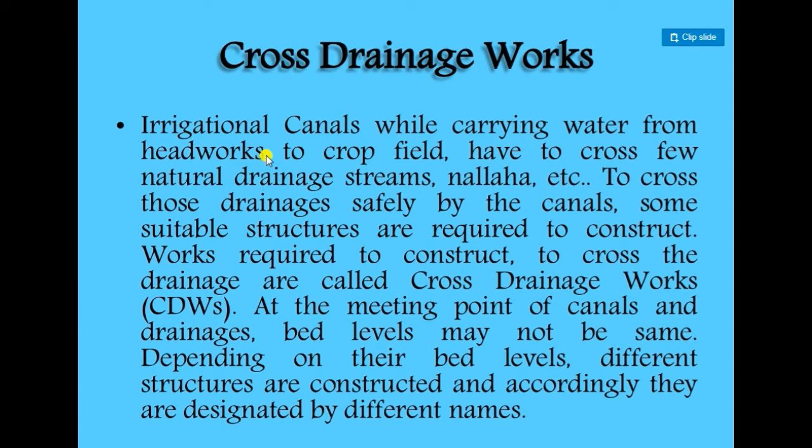At the meeting point of canal and drainage, the bed levels may not be the same. Depending on their bed levels, different structures are constructed and designated by different names. The names mainly depend on the difference in the bed levels of the canal and drainage.